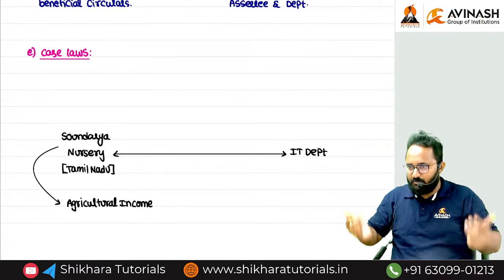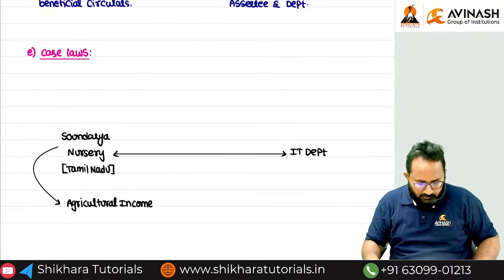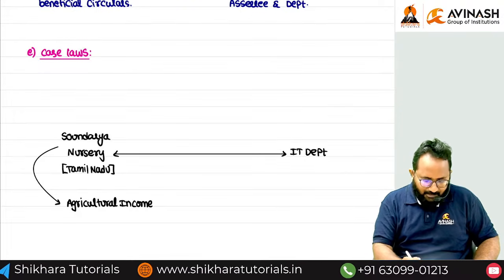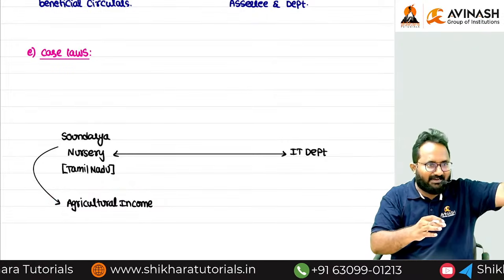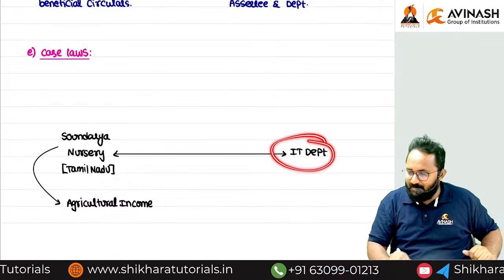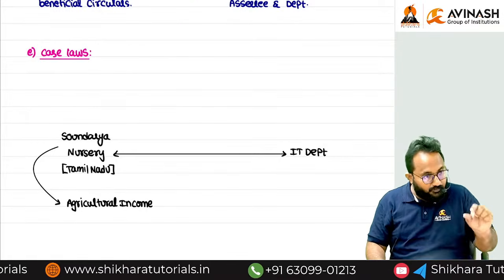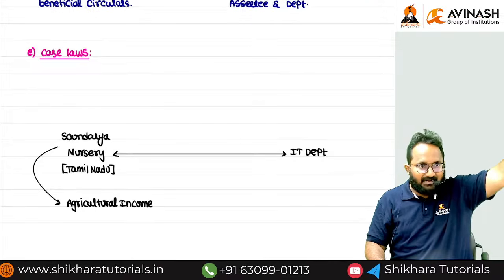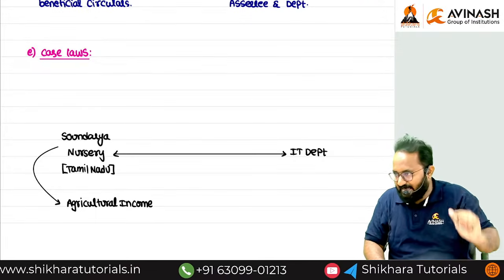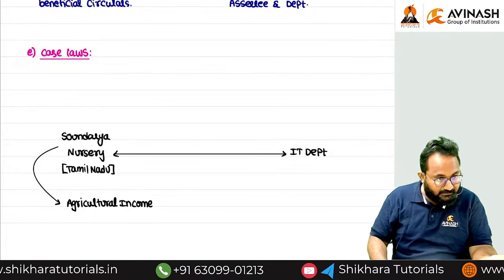Both points of view have validity. If you think from their side, we can accept that growing of plants is related to agriculture. But the income tax department argues, if you want to call it agricultural income, like farmers conducting basic operations related to agricultural activities, it must be attached to land.